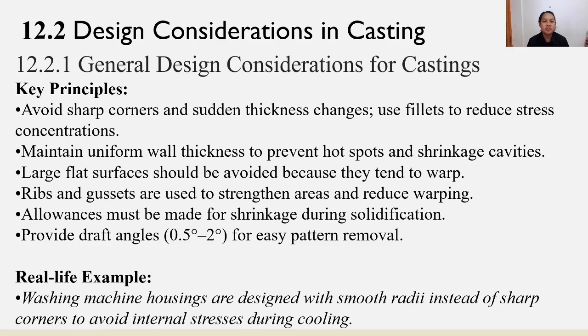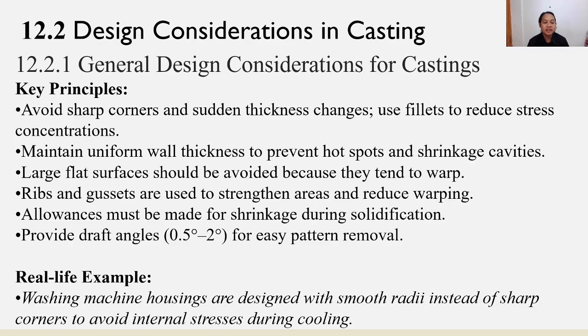Next, we have the design considerations in casting. First are general design considerations for casting. The key principles are: avoid sharp corners and sudden thickness changes. Use fillets to reduce stress concentrations. After that, maintain uniform wall thickness to prevent hot spots and shrinkage cavities. Large flat surfaces should be avoided because they tend to warp, and ribs and gussets are used to strengthen areas and reduce warping. Allowance must be made for shrinkage during solidification.